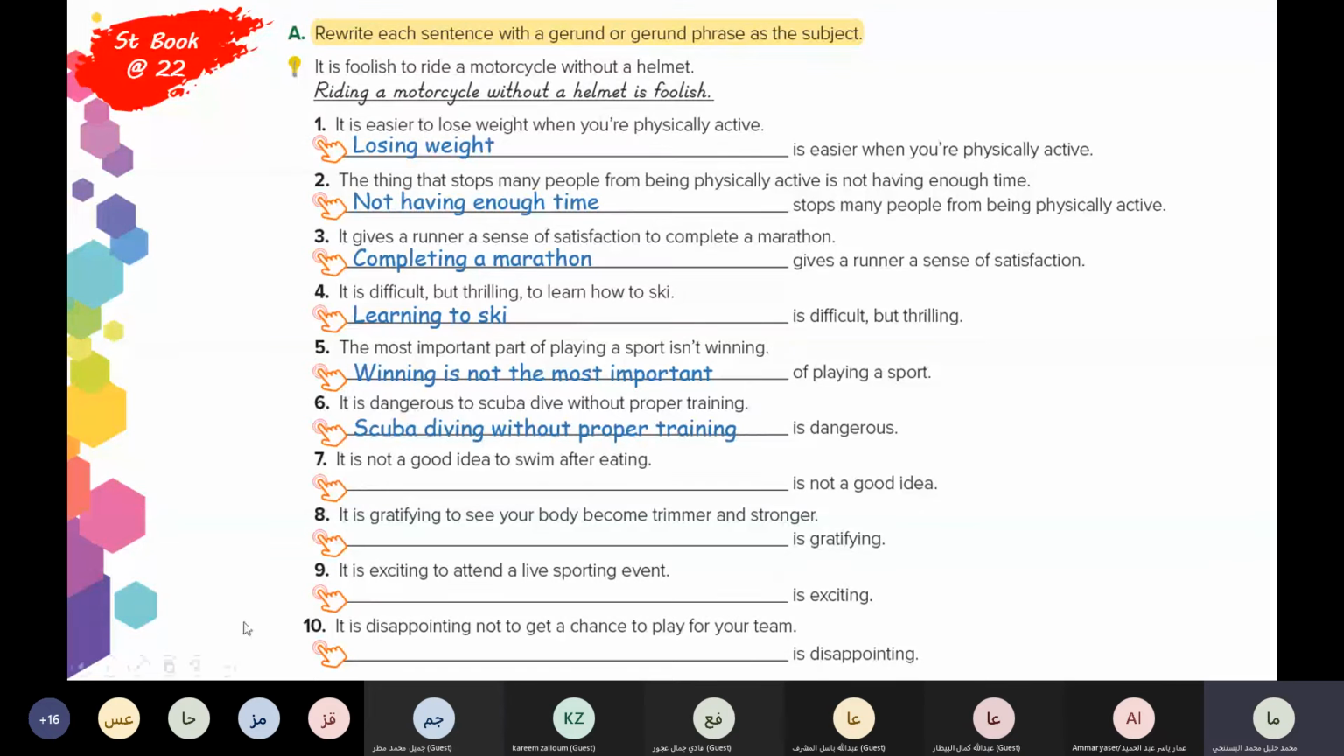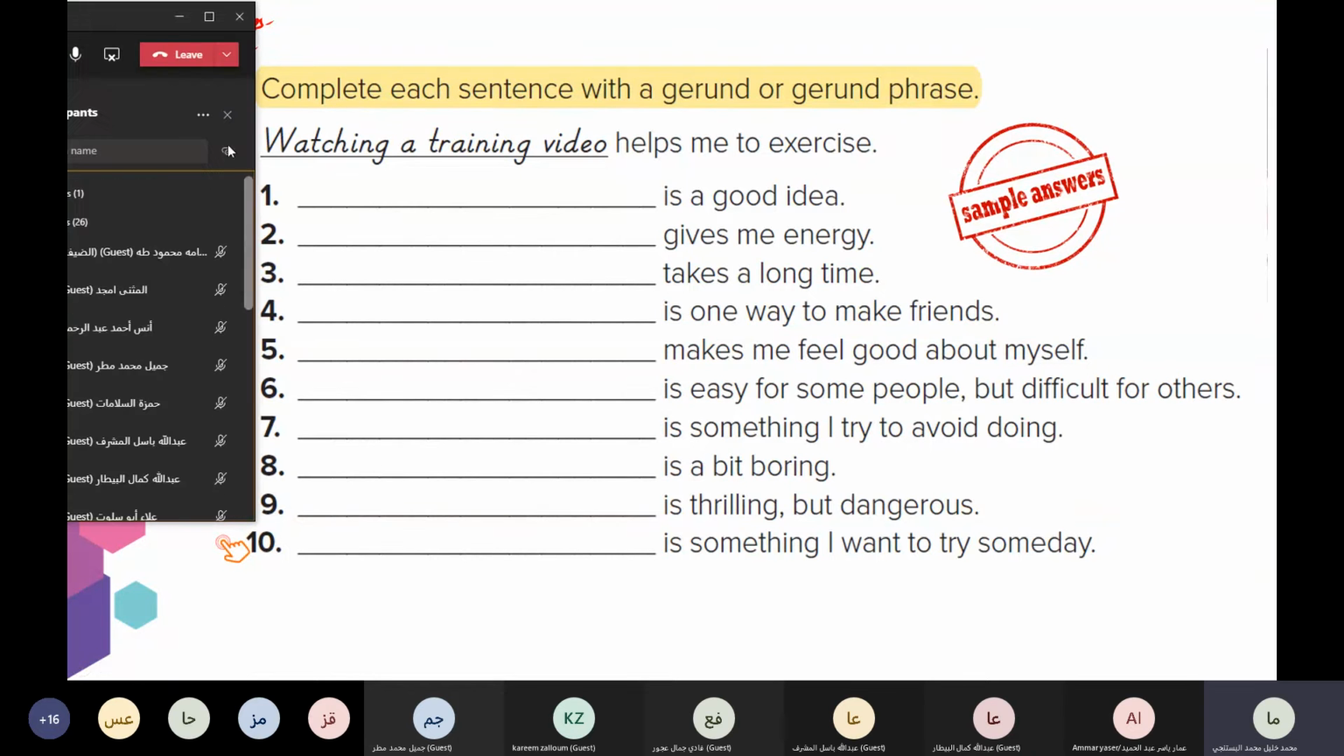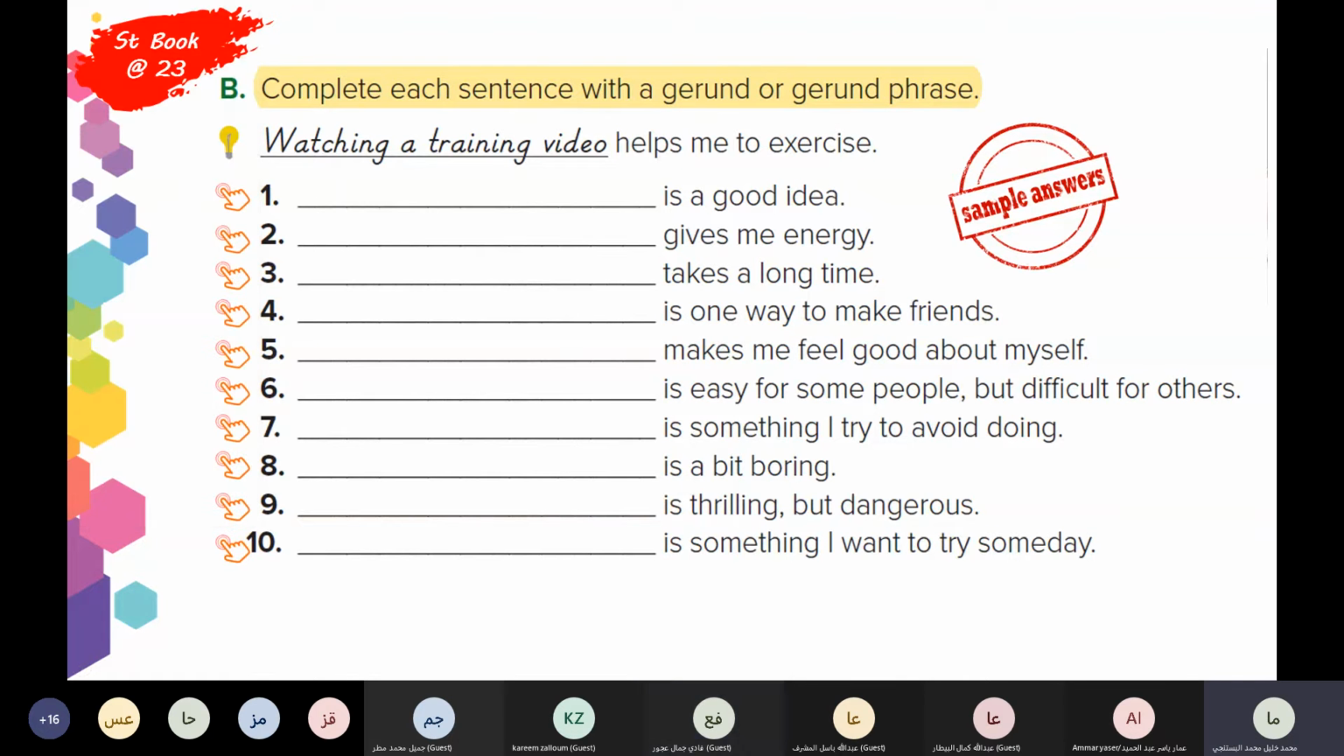Now move to exercise B. Complete each sentence with a gerund or gerund phrase. Look at the example. Watching a training video helps me to exercise. Is a good idea. Number one, what do you think? We have different answers, I think. Can I try? Yes, Fadi. Studying in the morning is a good idea.